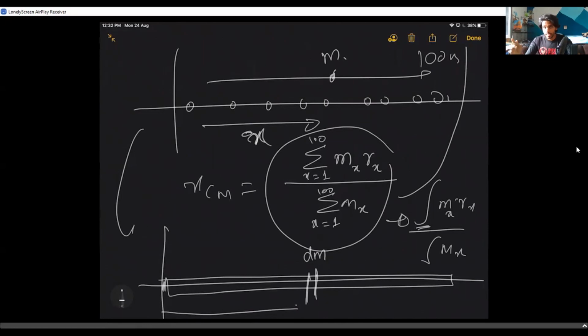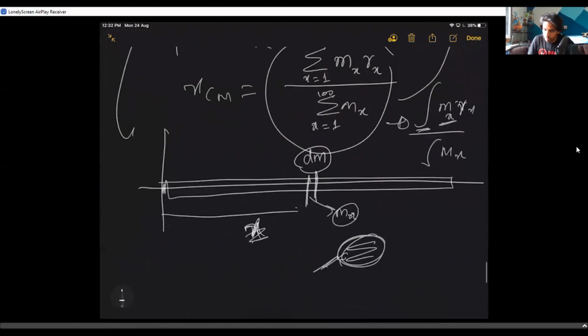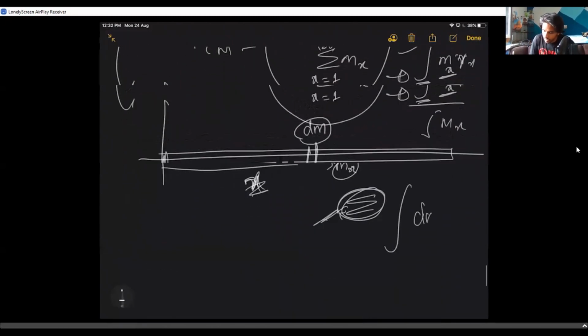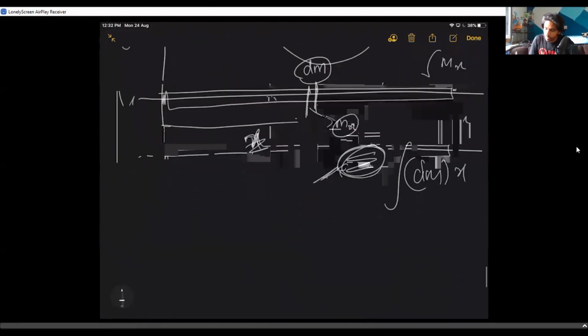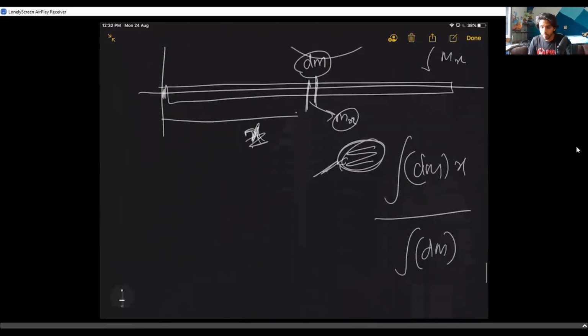Except the problem is that at the distance x or at the distance r, the mass we have is not mx, the mass is dm. So that's why I'm writing integral dm x by integral dm. In the place of the mass, I'm writing dm, and in the place of the distance, I'm writing x or r. Anything is fine. You getting my point?